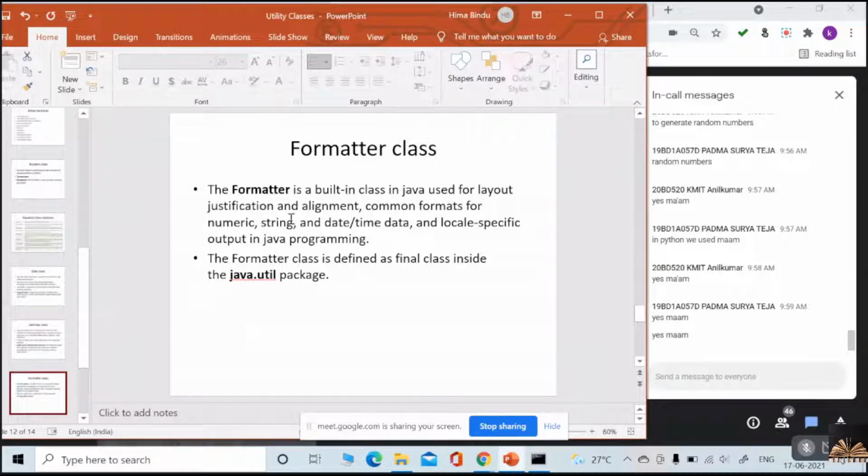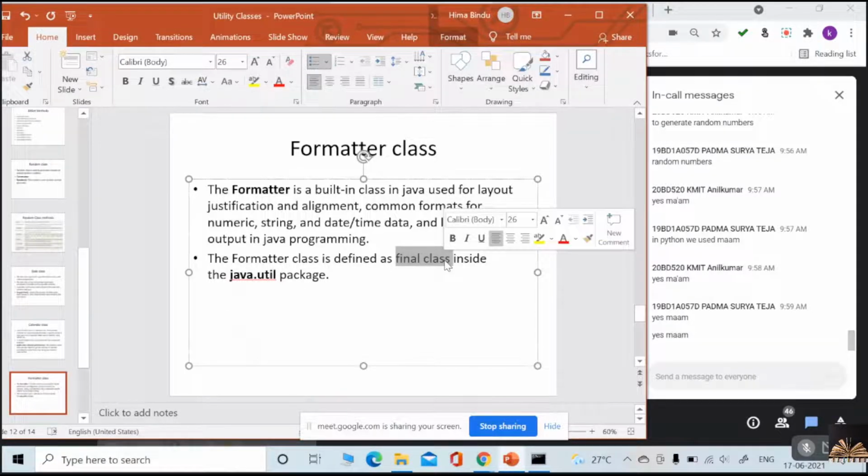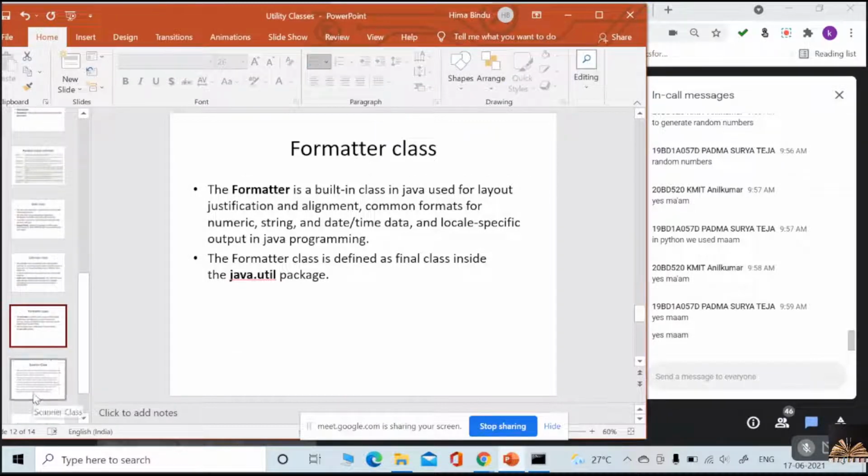Formatter is a built-in class in Java. Use it to lay out justification and alignment, common formats for numeric, string, date and time, etc. It is in the util package and it is a final class, so you cannot extend it to any further classes.